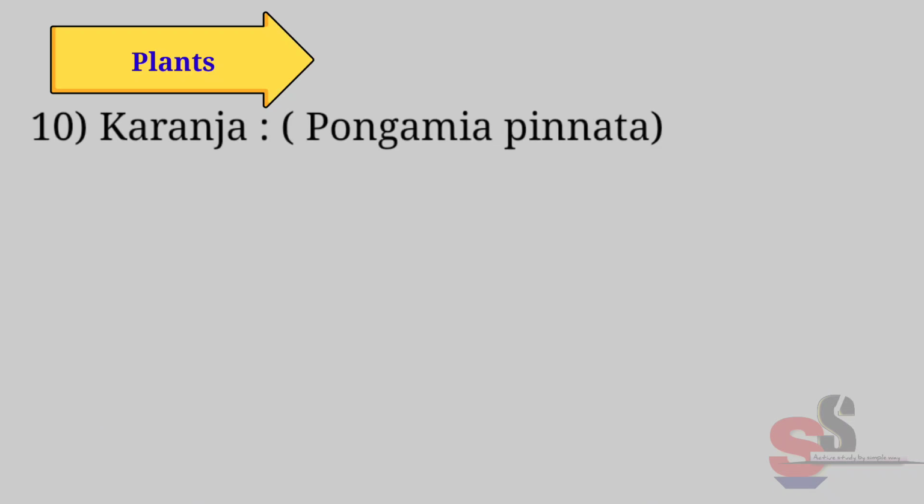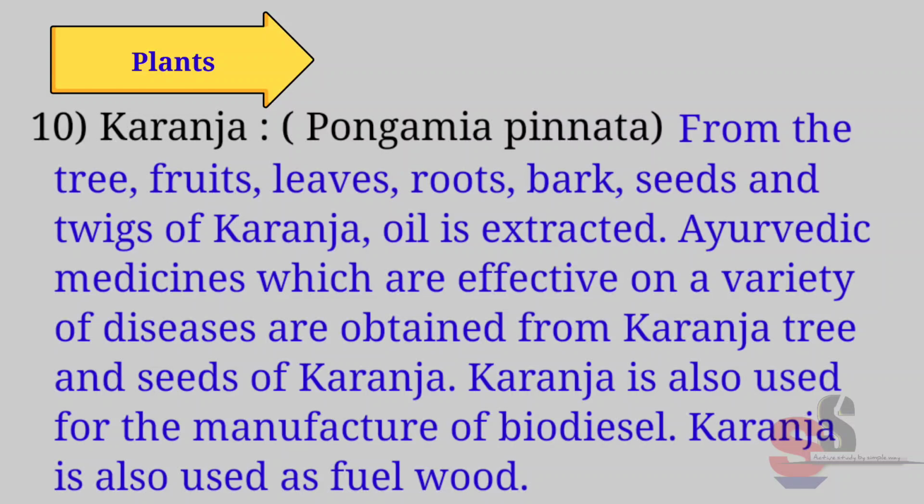Tenth, karanja. From the tree, fruits, leaves, roots, bark, seeds, and twigs of karanja, oil is extracted. Ayurvedic medicines, which are effective on a variety of diseases, are obtained from karanja tree and seeds of karanja. Karanja is also used for the manufacture of biodiesel. Karanja is also used as fuel wood.